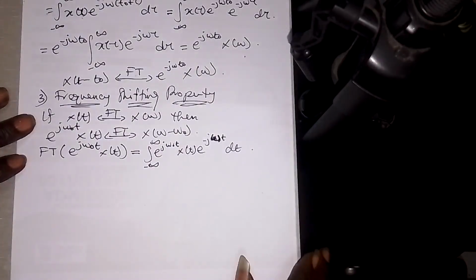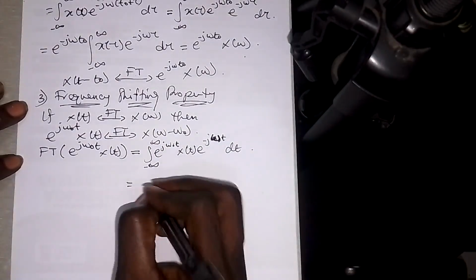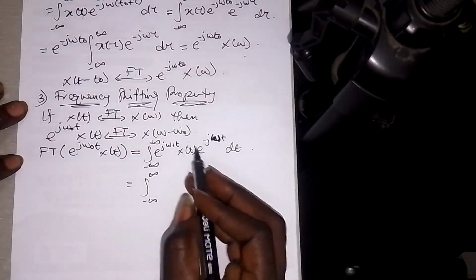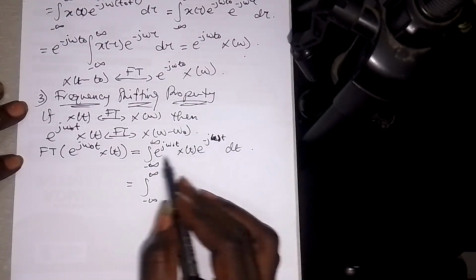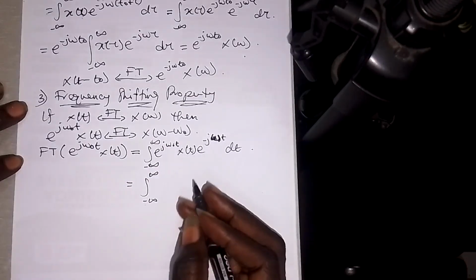Now what we are going to do from here is take the integral from minus infinity to infinity. I can deal with the e, because the bases are the same, so I can deal with the exponents.